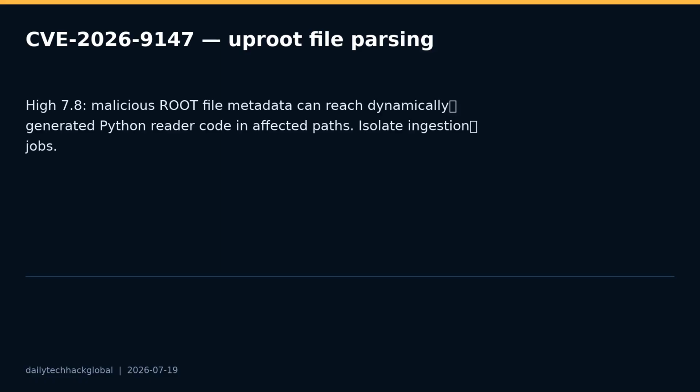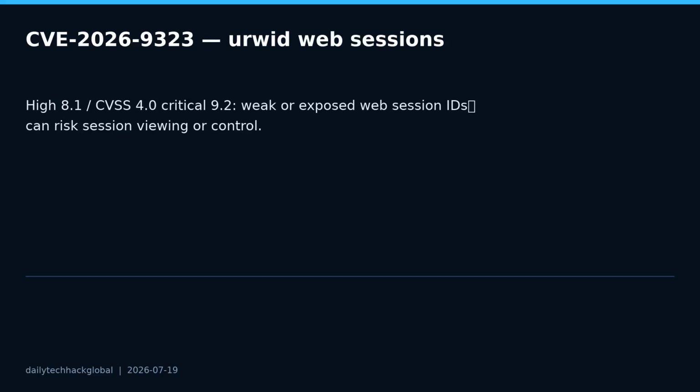Third, CVE-2026-9323 affects the urwid web display backend. NVD lists CVSS 8.1 under version 3.1, and a critical 9.2 under CVSS 4.0. The weakness is session identifier generation and exposure around web terminal sessions. If a valid session identifier is obtained, a session could be viewed or controlled.